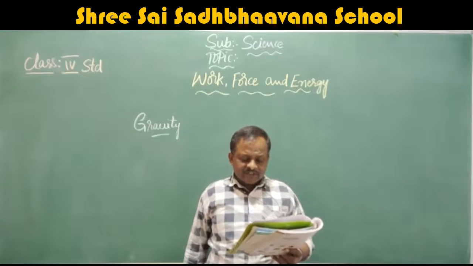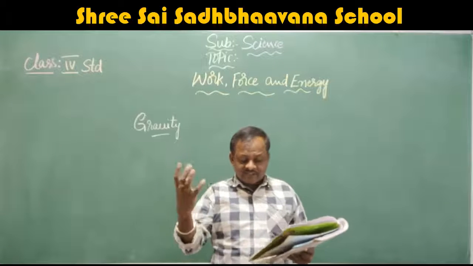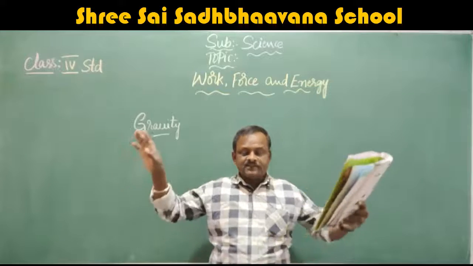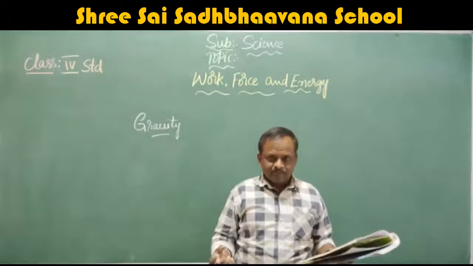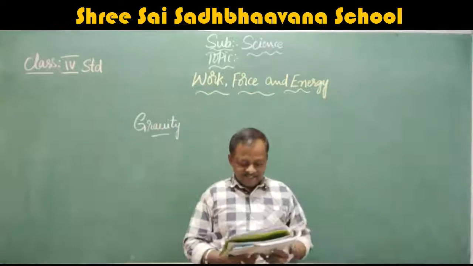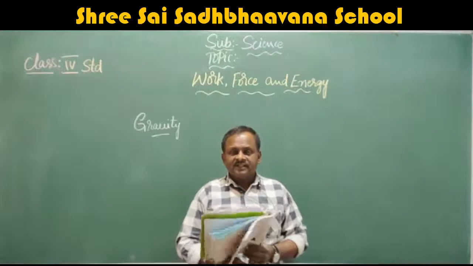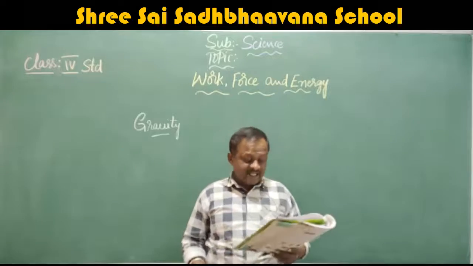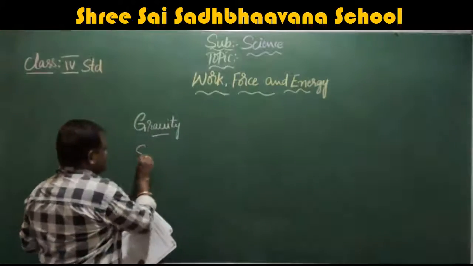Everything, including you and me, your house, is pulled towards the ground by gravity. If there was no gravity, we would float in space because there would be nothing to pull us towards the ground. If nothing is pulling towards the ground, we are all floating in the air. Who found that there is a gravitational force? Sir Isaac Newton proposed the theory of gravity.